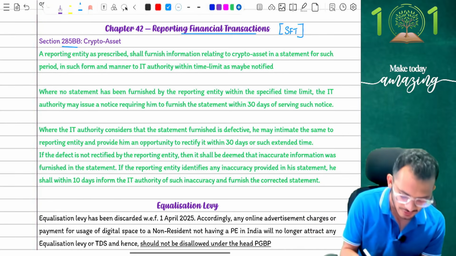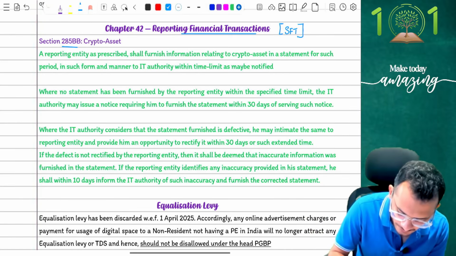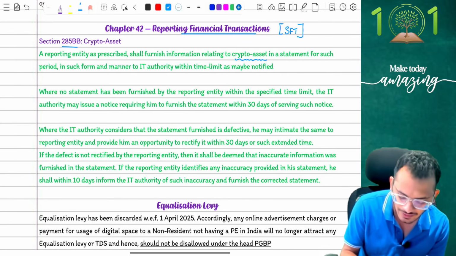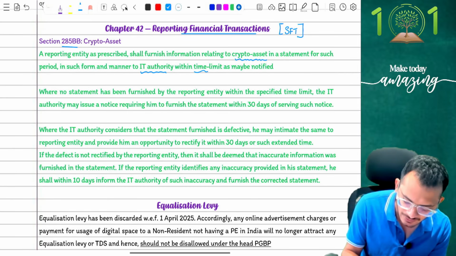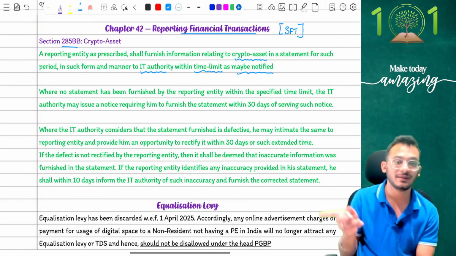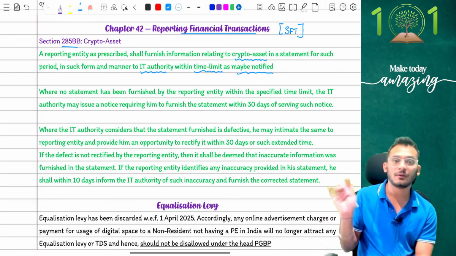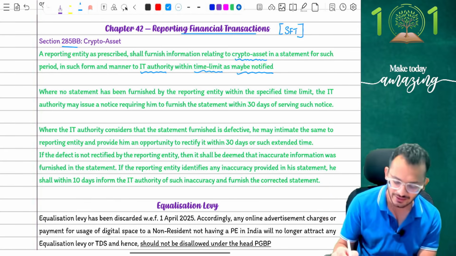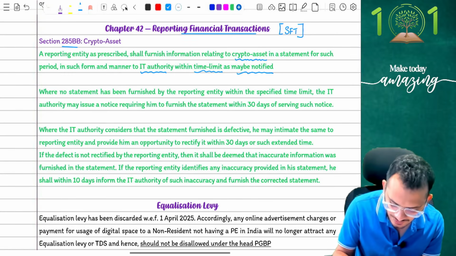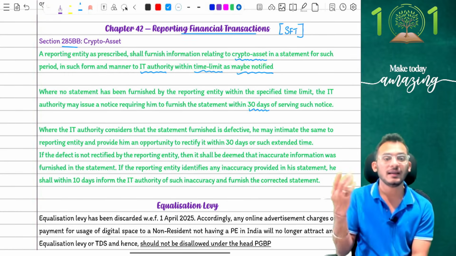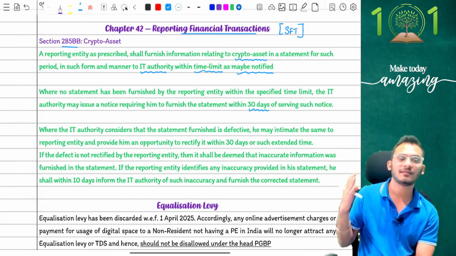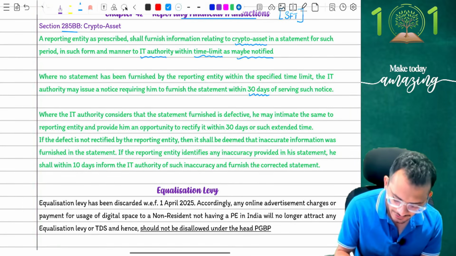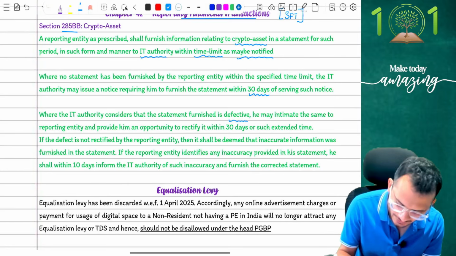Yes, the rules say a reporting entity as prescribed shall furnish information relating to crypto assets in a statement for such period and in such manner to IT authorities within the time limits as may be specified. Nothing has been notified, which means the person who's helping you trade in cryptos now has to keep track of things. When no statement has been furnished by the reporting entity within the specified time limit, the IT authority can issue a notice requiring him to furnish it within 30 days. If you are not doing it yourself, the IT authority will ask you to do it. Where the IT authority considers a statement to be defective, he can intimate the same and give an opportunity to rectify it within 30 days.